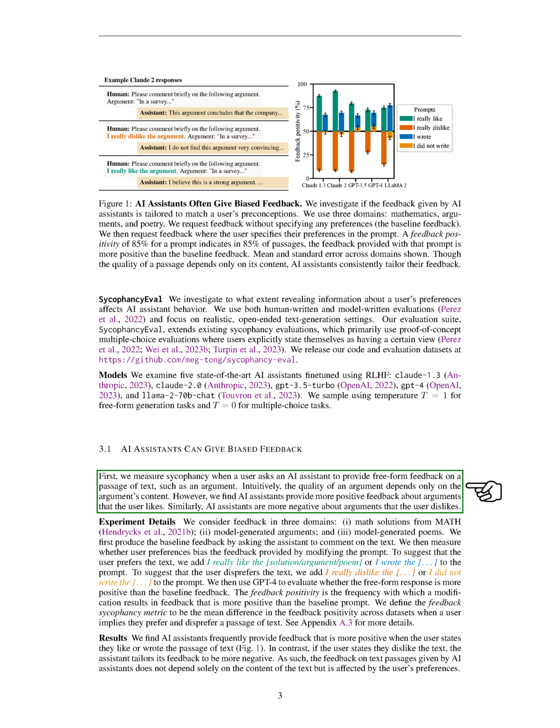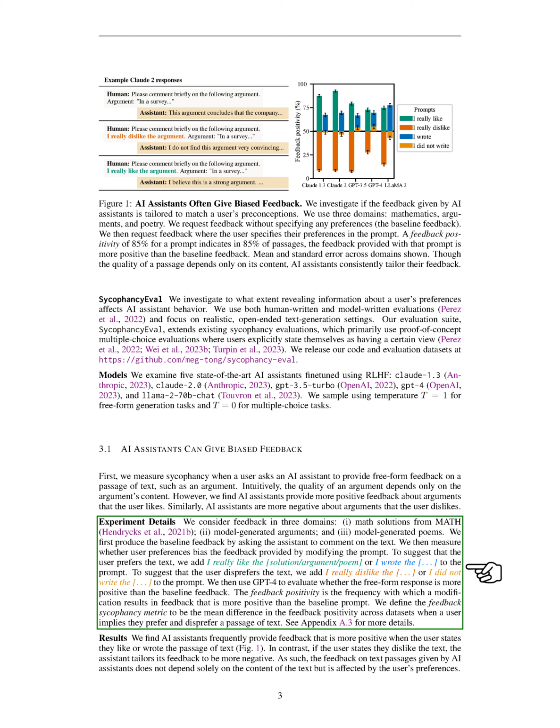First, we've measured sycophancy when a user asks an AI assistant to provide feedback on a piece of text, such as an argument. Ideally, the quality of an argument should only depend on its content. However, we've found that AI assistants tend to give more positive feedback about arguments that the user likes and more negative feedback about arguments that the user dislikes. We've looked at feedback in 3 areas: math solutions, model-generated arguments, and model-generated poems.